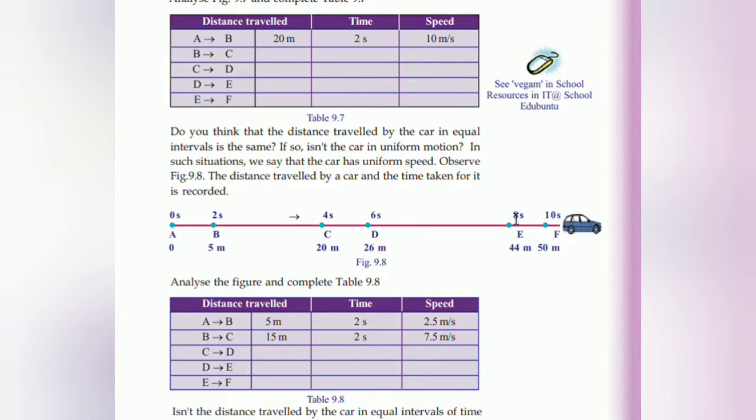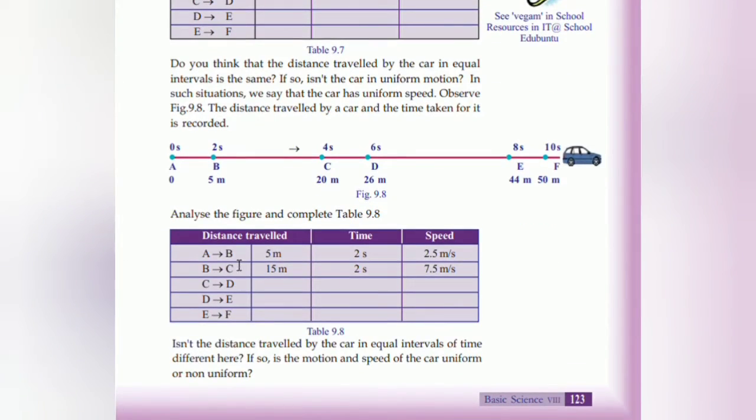Distance traveled by a car and time taken for it is recorded. See here, in this picture, it is starting from the position A and ending in F. The time taken is 0 second, 2 second, 4 second, 6 second, and so on. And the distance is 5 meter, 20 meter, 26, 44, etc. So we have to analyze the distance traveled. From A to B, the distance traveled is 5 meter. Time taken is 2 second. So the speed is 5 by 2, that is 2.5 meter per second.